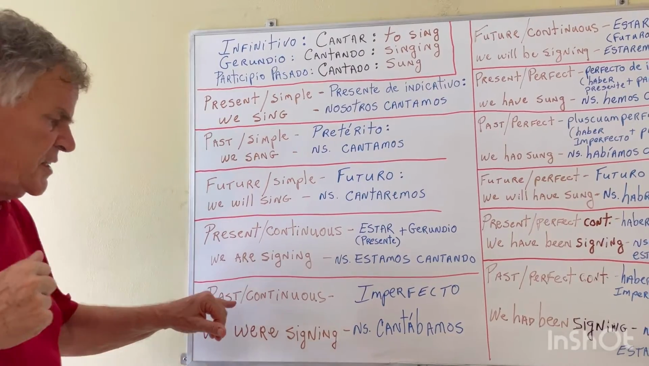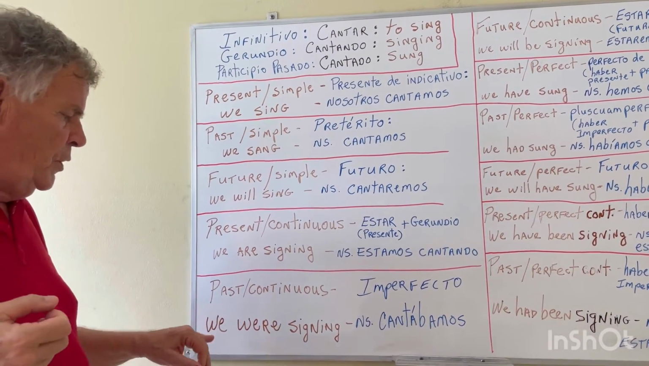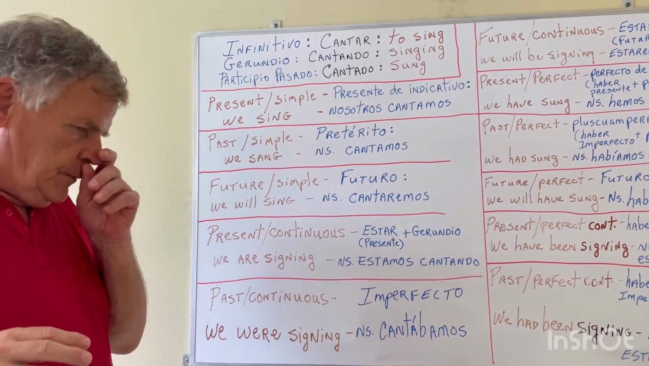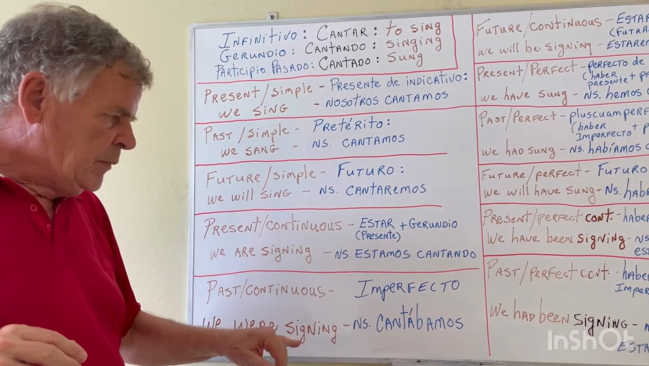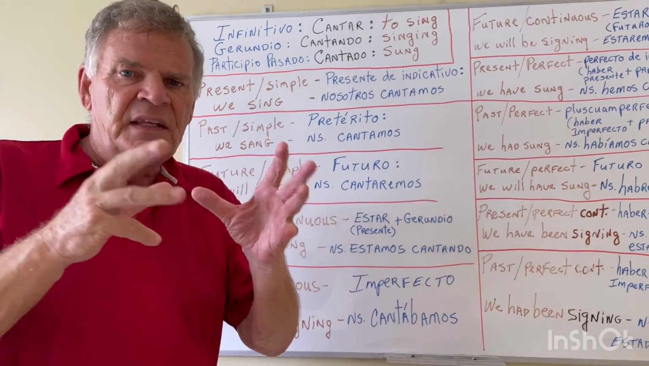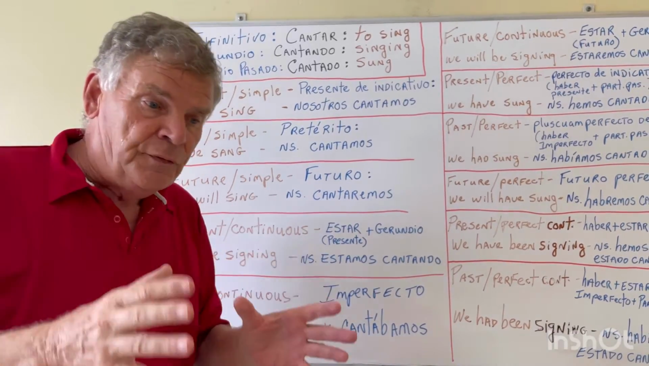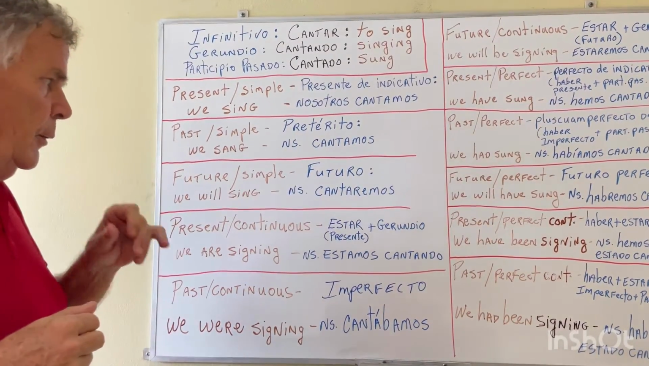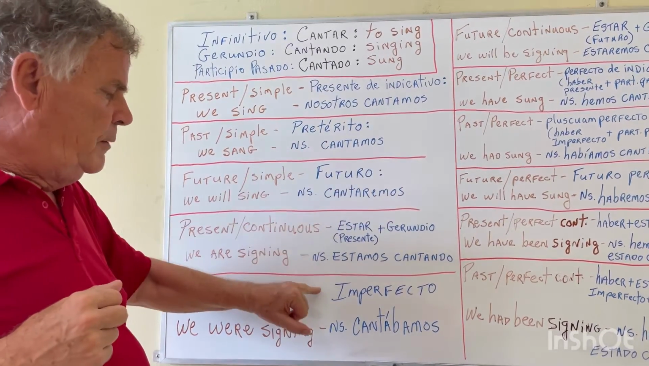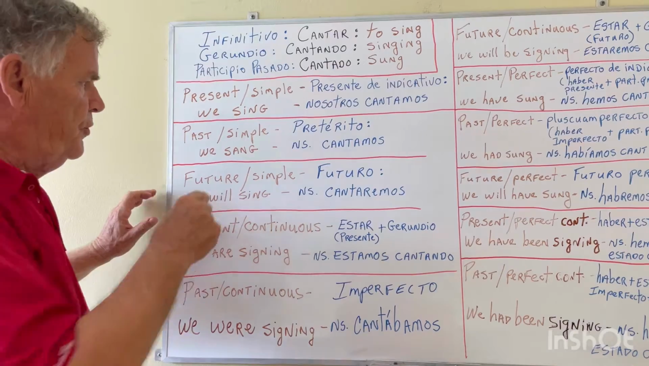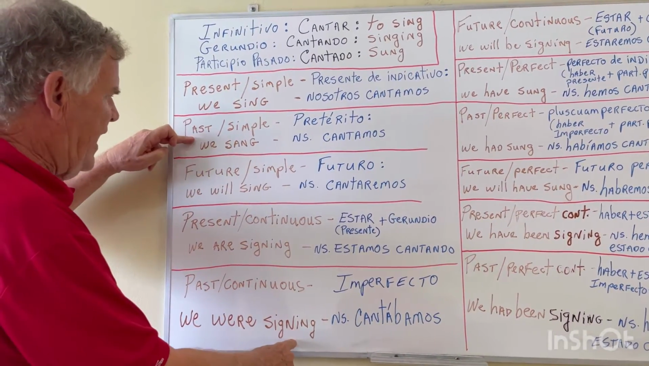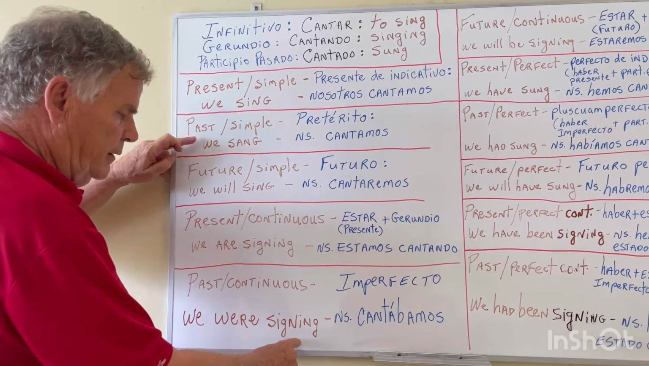And we have the past continuous. We were singing. So now in the past continuous, we were singing. This is a chance for you to learn about the imperfecto, the imperfect tense, okay? Now, the difference between the imperfect tense and the pretérito, they're both past, but you can see the difference here. We sang, we were singing.